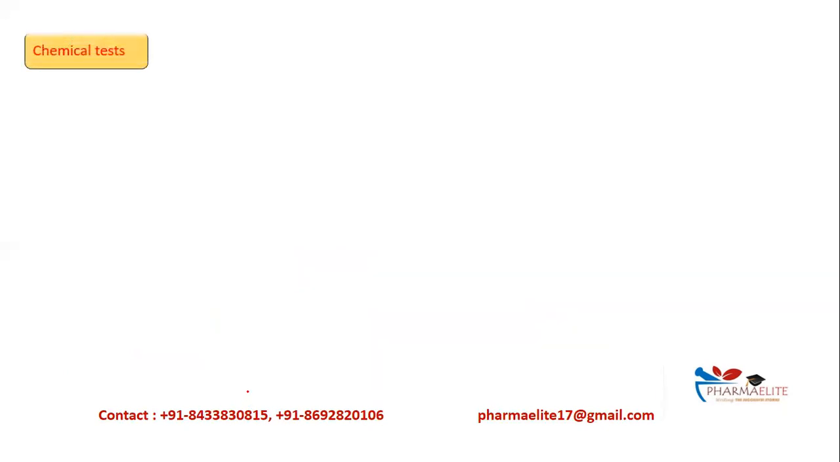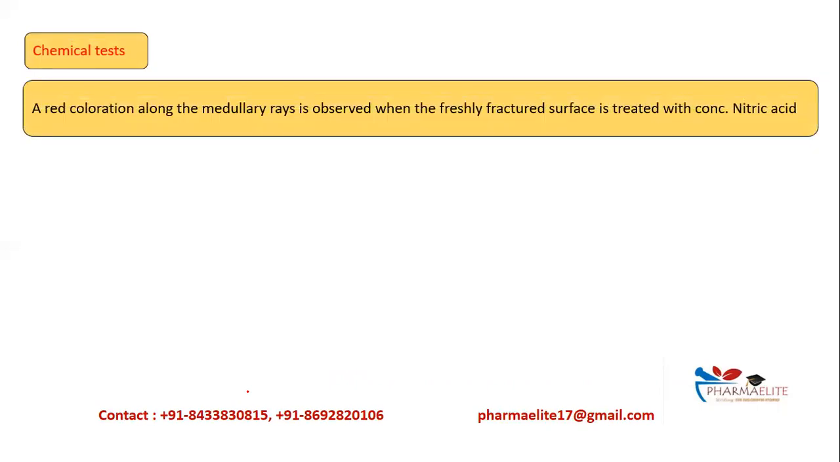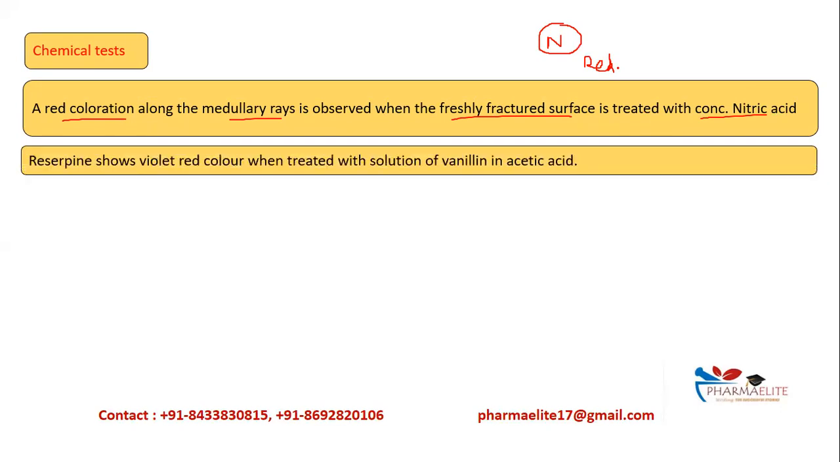We'll move further. The chemical test to identify the Rauwolfia drug. The first one: a red coloration is observed along the medullary rays when the freshly fractured surface is treated with concentrated nitric acid. So when you take a fractured surface and add concentrated nitric acid, you get a red color. This indicates Rauwolfia is present.